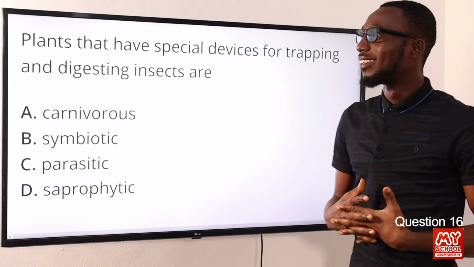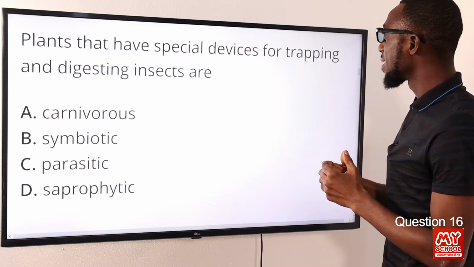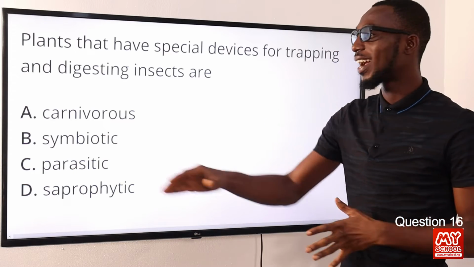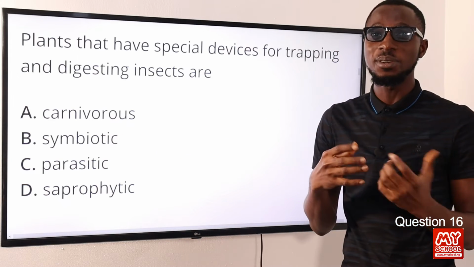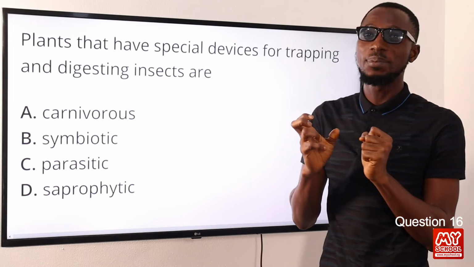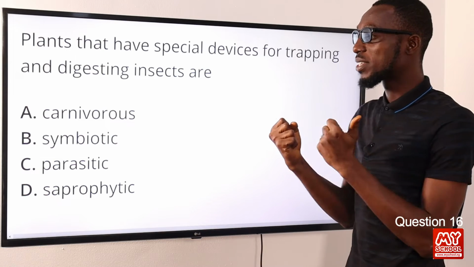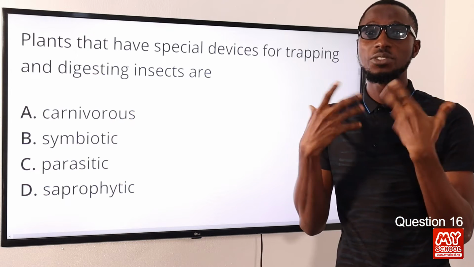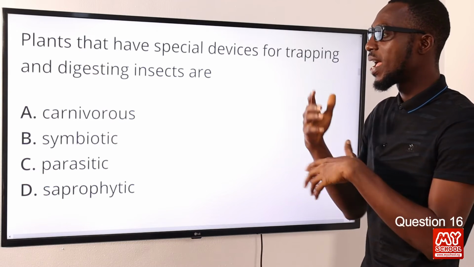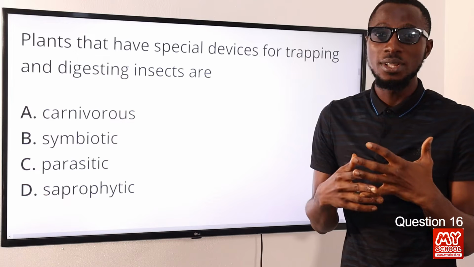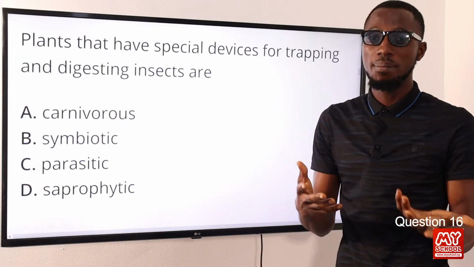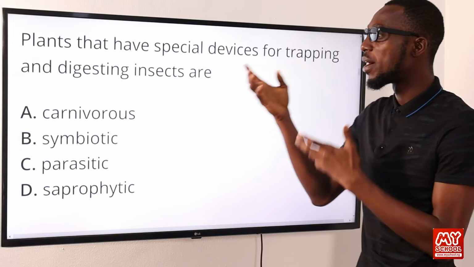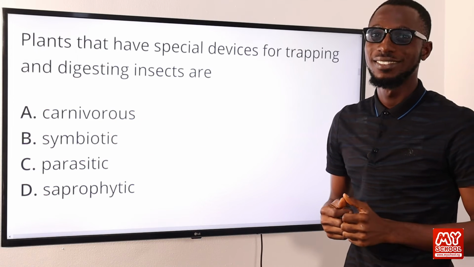Question 16. Plants that have special devices for trapping and digesting insects are what? They are carnivorous plants. They have certain features that actually attract and trap these insects, features like bright coloration, nice scent, sugary liquid, and what have you. Examples of such plants, we have bladderwort, we have Venus flytrap, we have the pitcher plant, and what have you. So the correct option here is option A for carnivorous plants.